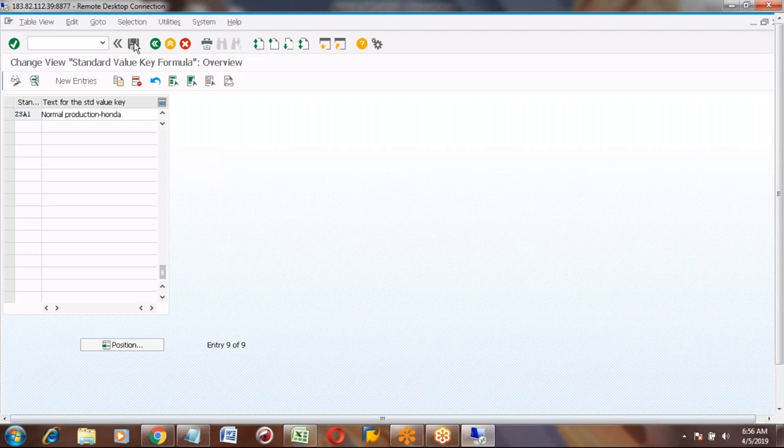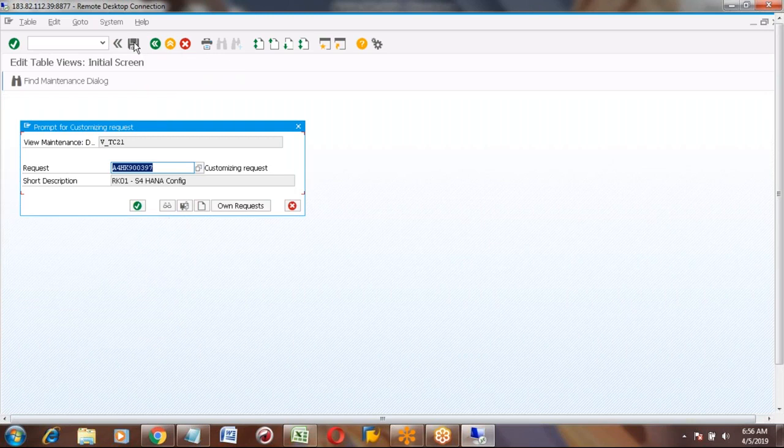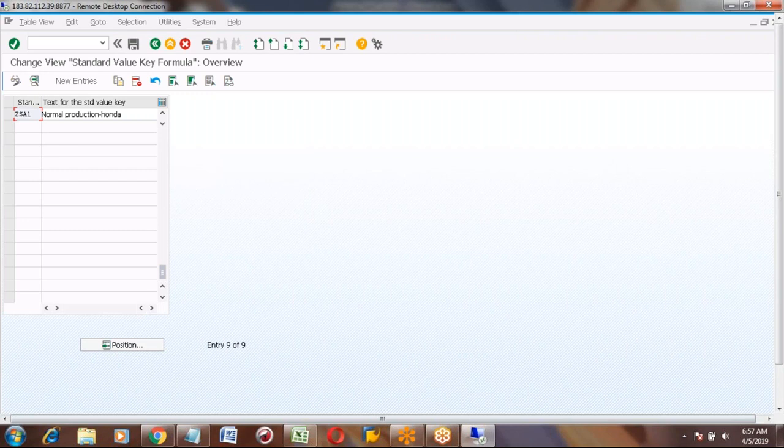My question is, when you create any work center, for a different assembly or different plant or anything, you have to create the work center and then go and create the standard value key for every work center, correct?